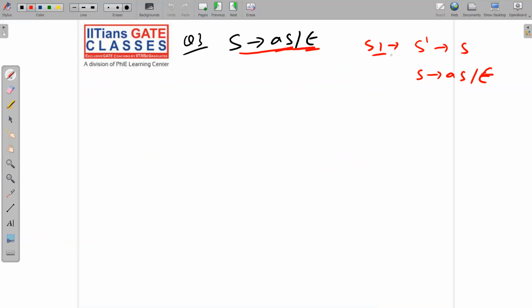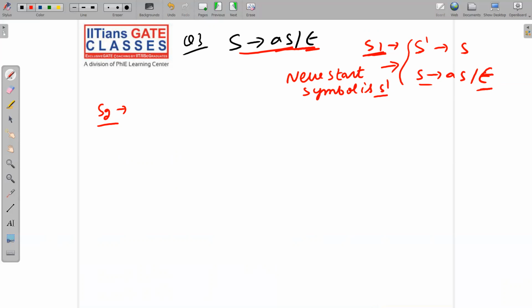So this is step number 1. After step number 1, we got S dash implies S, S implies AS or null. What about step number 2? Remove all null productions. Do we have null productions? Yes, S implies null is present. Please note it down carefully. Because we have added an augmented production, our new start symbol will be S dash and not S. This is the basic meaning of augmented production. S is now no longer the start symbol, S dash will be our start symbol.